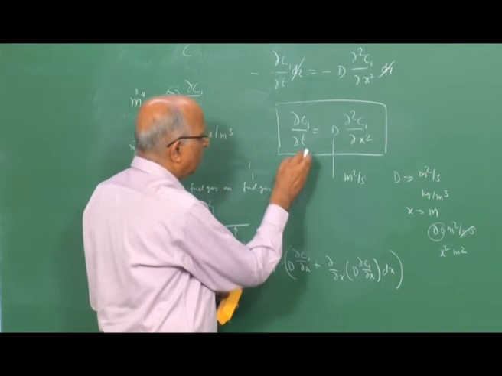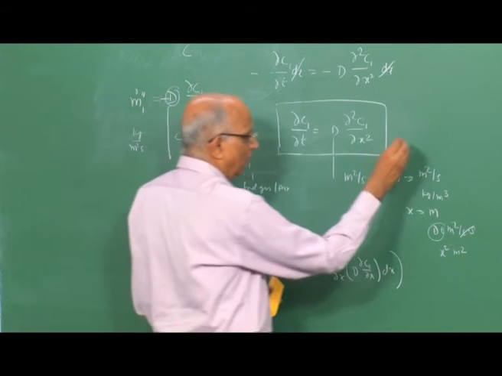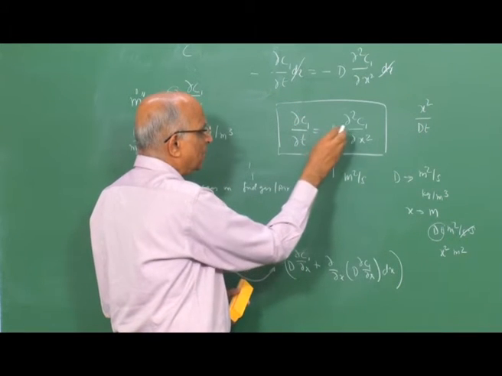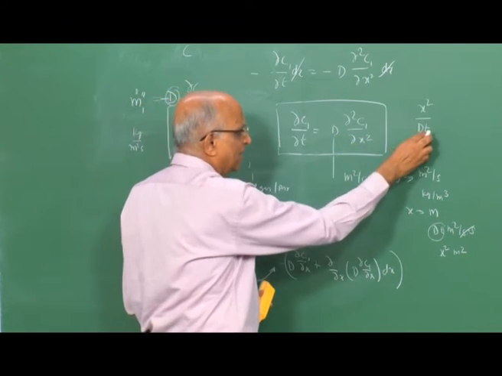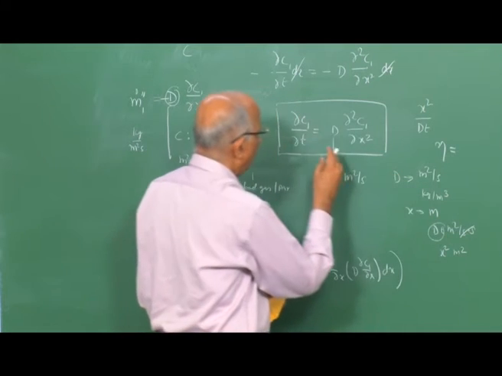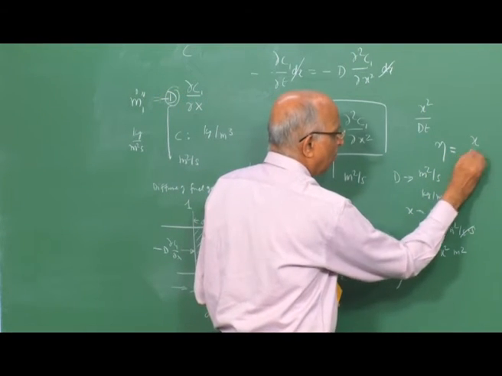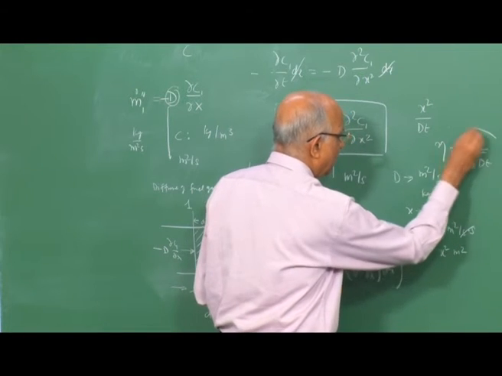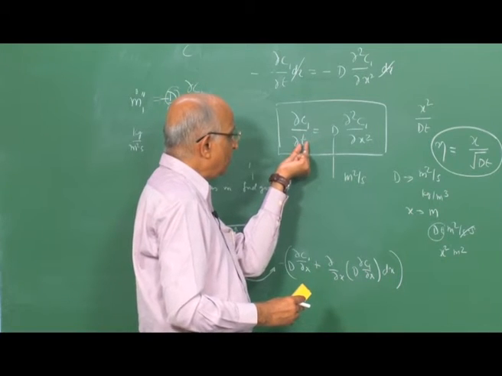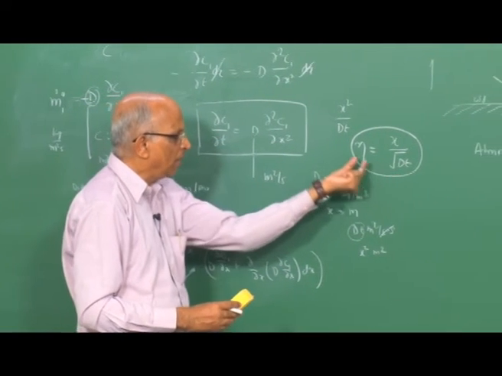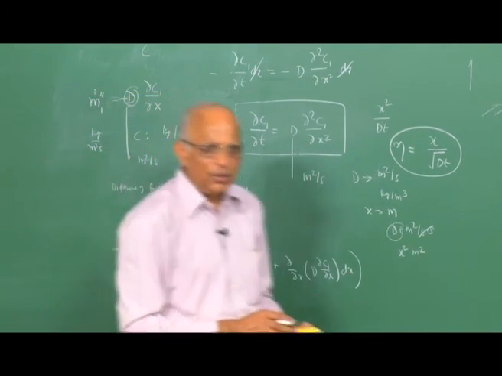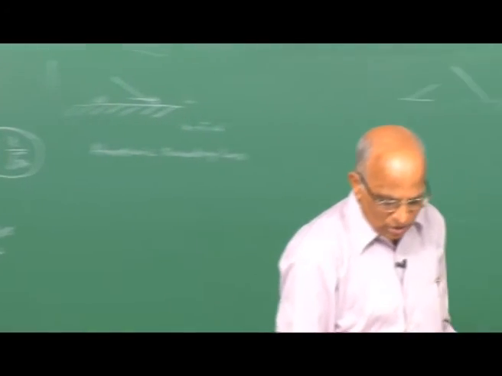Therefore, from dimensional considerations, x square by Dt is how I can express the variation of x and t in this equation, or rather I can define a new variable eta equal to x by under root Dt. I introduce this variable because from dimensional considerations I expect the relationship between time and x to be of this form. I introduce this eta in this equation and quickly solve it, and this is what I do in the next few slides.